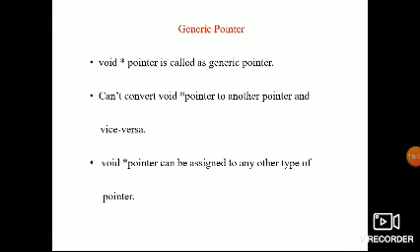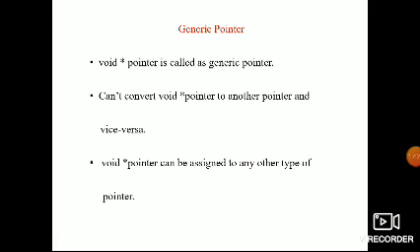So what is a generic pointer? The generic pointer of the C language is called the void pointer. A generic pointer can hold any variable's address, and it can access and manipulate the data properly. A generic pointer is like a normal pointer, which holds the address of another variable.